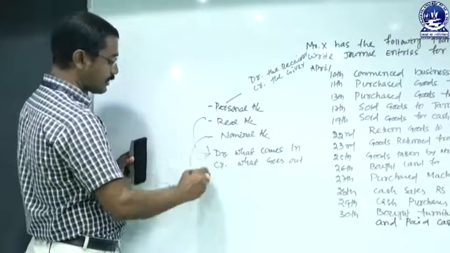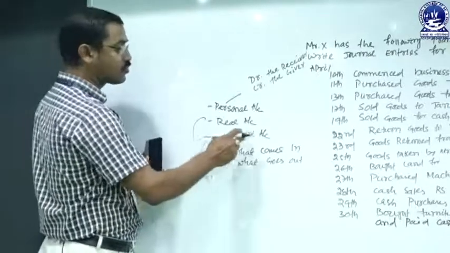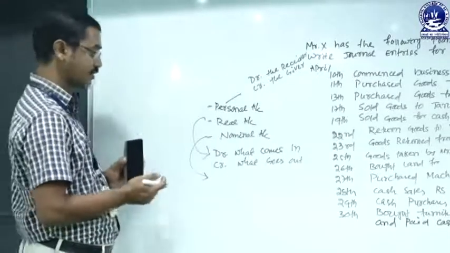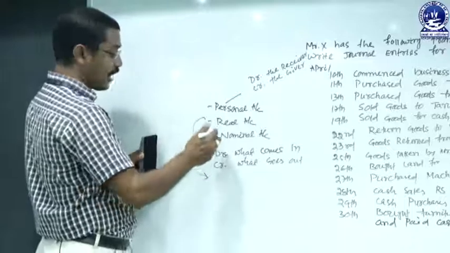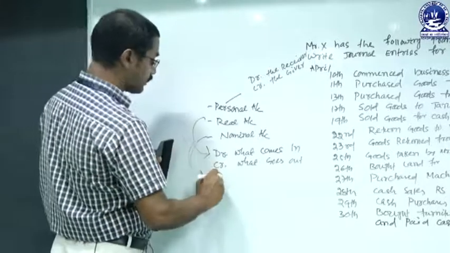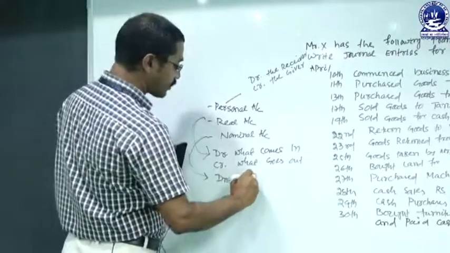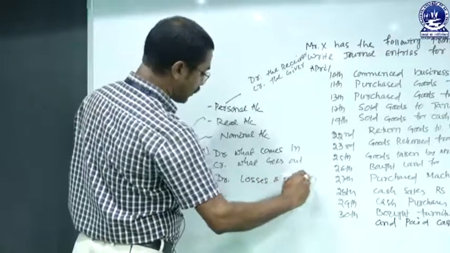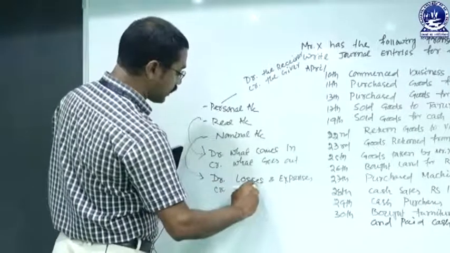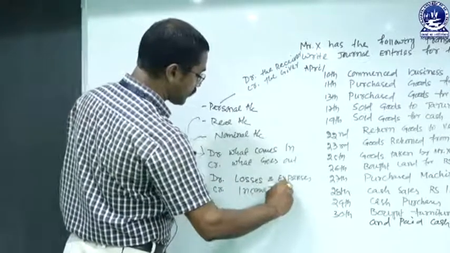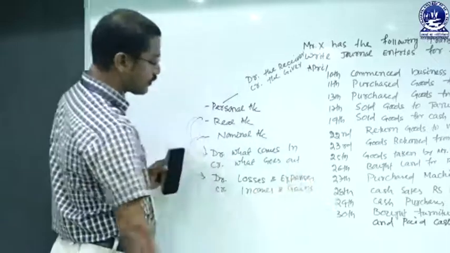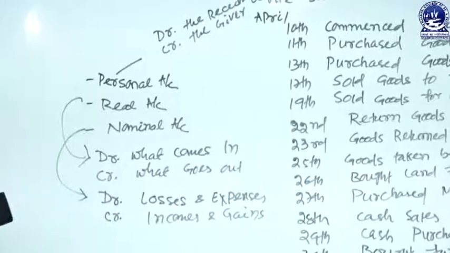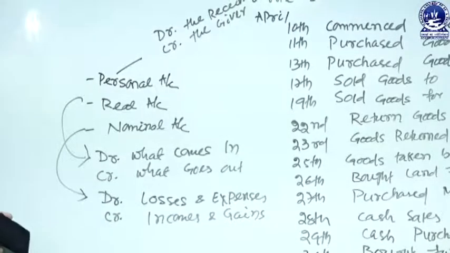Then another one is the nominal account. That means the accounts which relate to all expenses, incomes, gains or losses are called nominal accounts. And the rule relating to the nominal account is debit all losses and expenses, credit all incomes and gains. So these are the three classifications of accounts and the rules relating to the accounts. This is the rule relating to the double entry system.